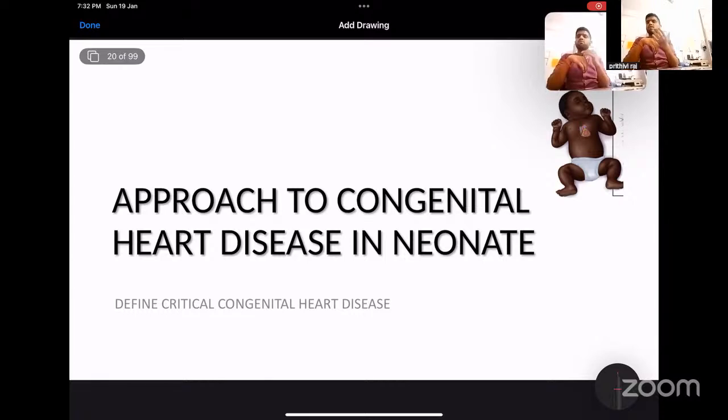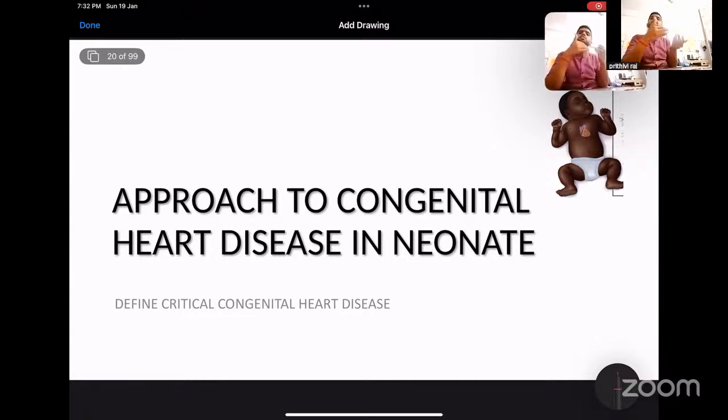So how do you differentiate whether this is a respiratory cause or a cardiac cause? That is one thing, because cyanosis can appear in respiratory as well as cardiac causes. How to differentiate? By history as well as by examination. What tests can you perform at the bedside to confirm that this is a cardiac cause? What is the minimum bedside test? This we will be discussing in the subsequent classes.